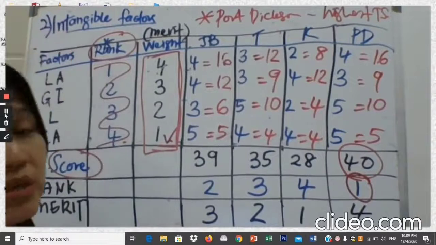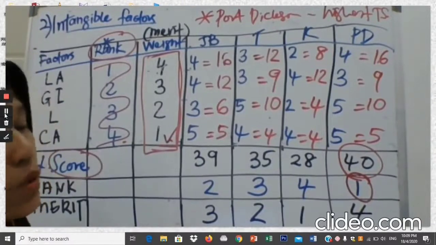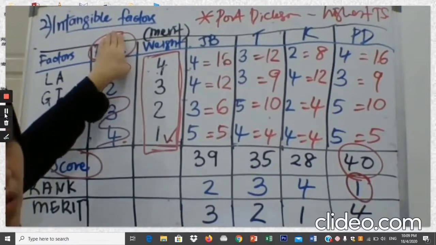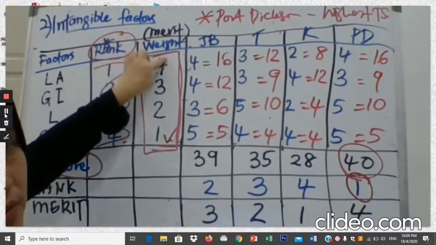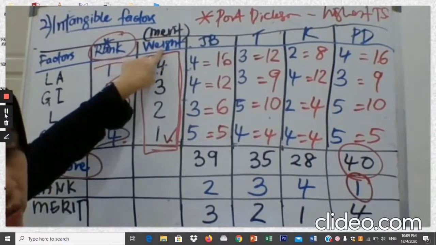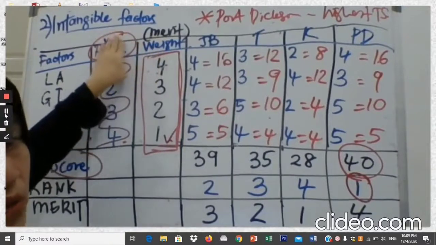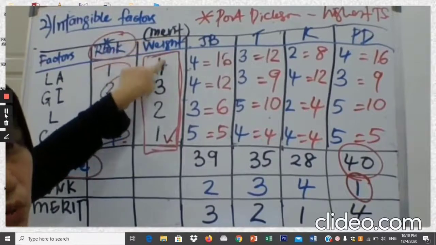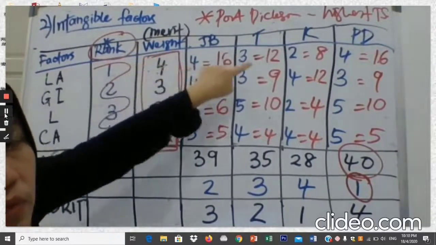Another way the question on intangible factors might be given to you is where it does not give you any rank. The question just gives you the weights. Clearly the weight is mentioned in the question. So if the weight is given without any rank, then you don't have to do any conversion.